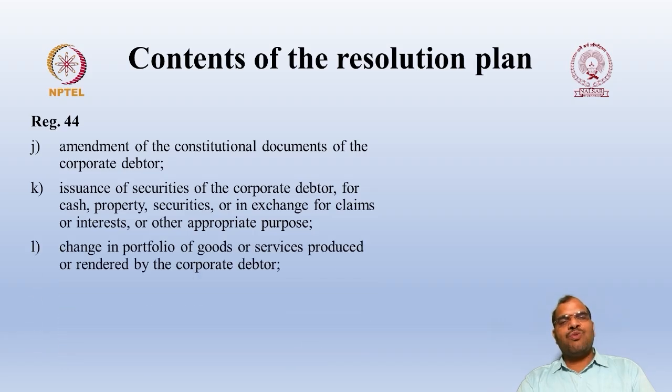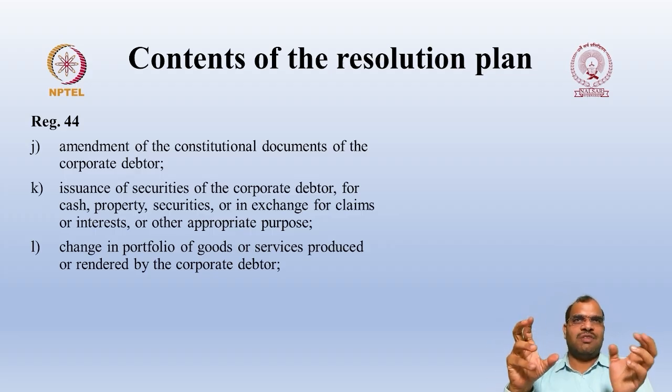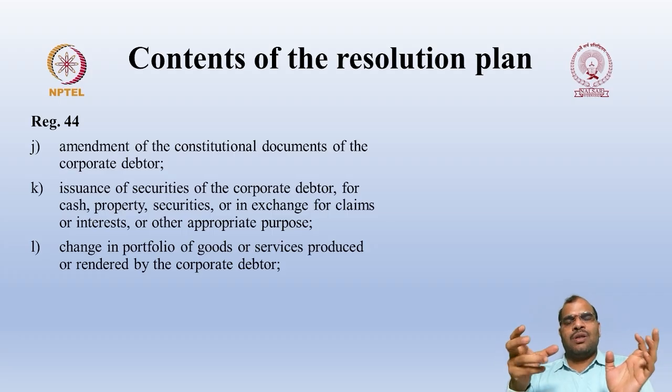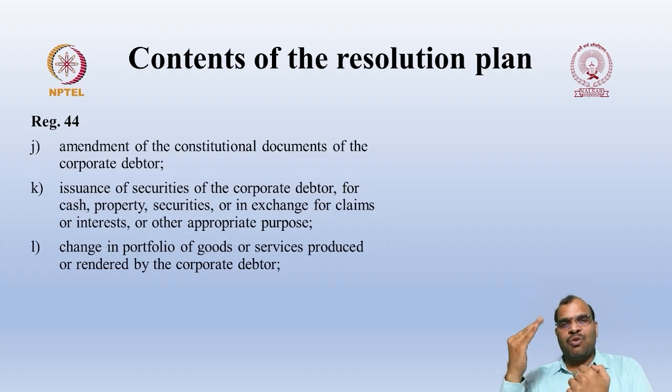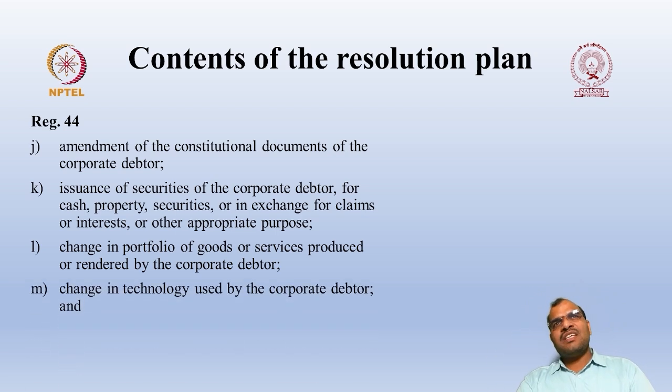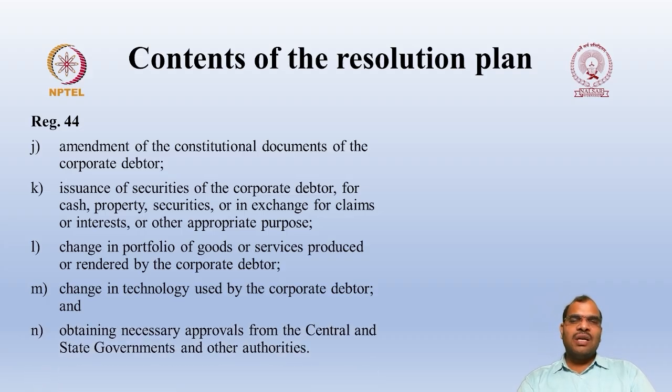Okay. Then change in portfolio of goods or services produced or rendered by the corporate debtor. So you can change the portfolio of goods and services. So previously, take the example, you are rendering the services and also selling the goods. The revenue from these goods and services both are 50-50%. Now you want to concentrate more on services, then you can increase the share of the services. Okay, so you can increase your manpower, etc., in provision of the services. Even that is also possible. And as a part of the resolution plan, sometimes you can even propose technological changes also. Maybe the existing corporate technology is very outdated. Then in such cases, you can propose the technological changes also.